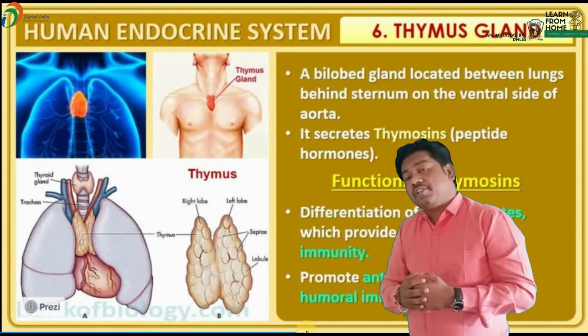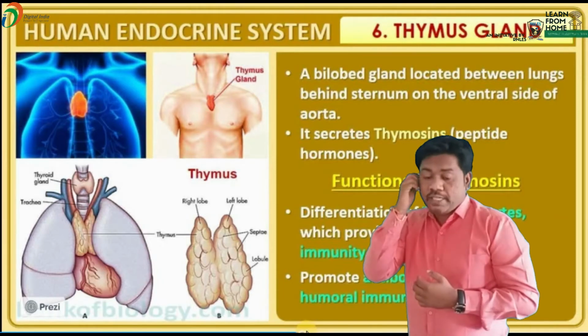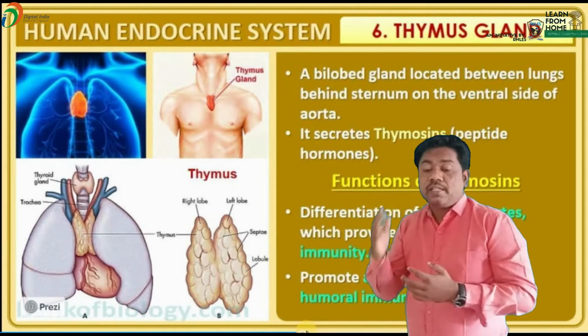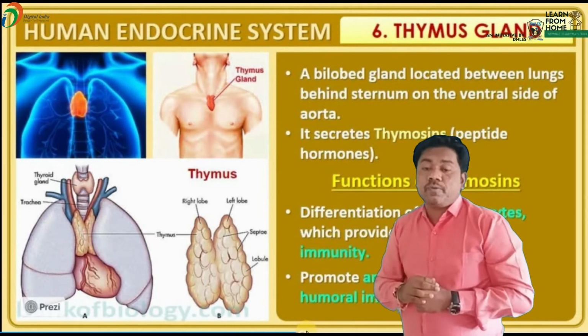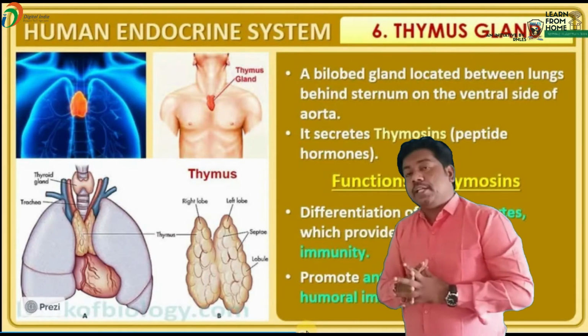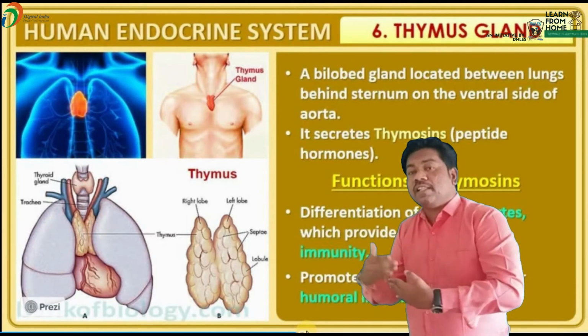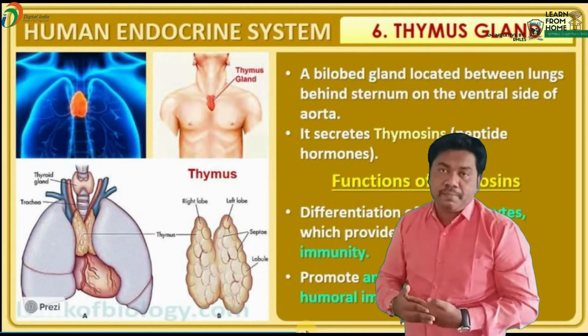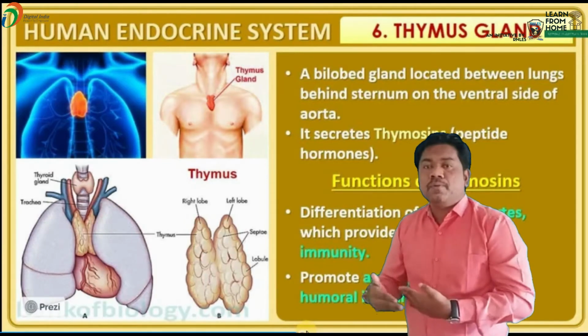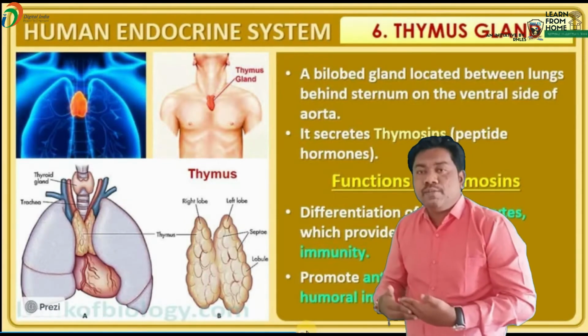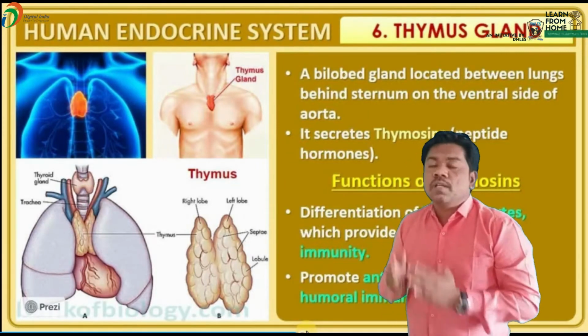What are the functions of this thymosin? The first function is that it differentiates the T lymphocytes, which provide cell mediated immunity. Here the lymphocytes are matured under the influence of which hormone? Thymosin.